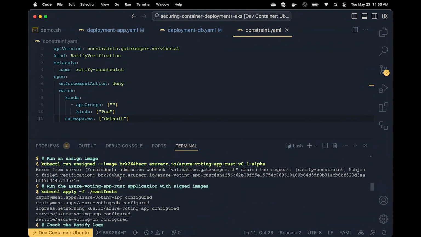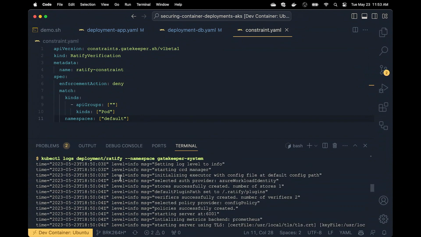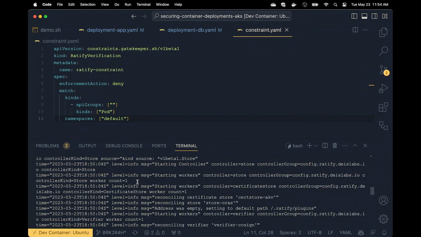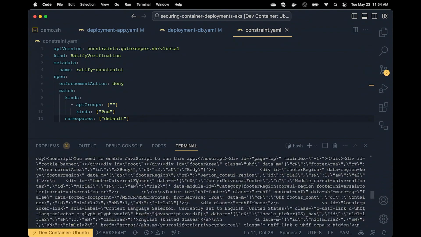There's a lot more output than I remember there being. There we go. So it's just kubectl, whichever your preference is, logs, and then I'm choosing to target the deployment. You could also target the pod itself. And then you need to specify the namespace. But that lets you get all the logs from Ratify. And so if we scroll down a little bit,